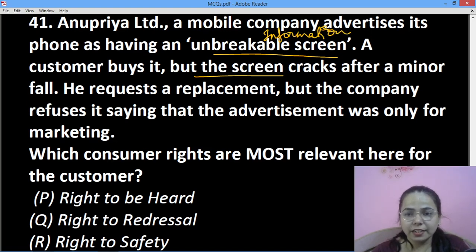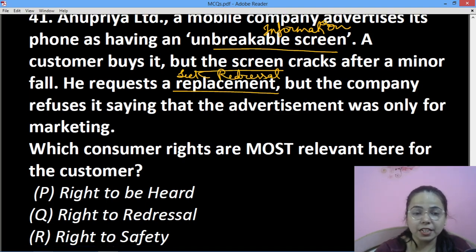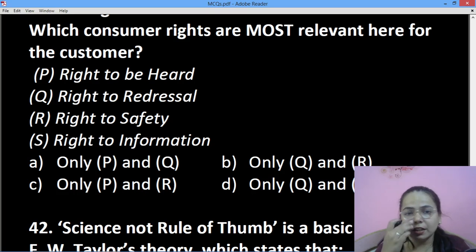When the screen cracks after a minor fall, he requests a replacement. Information के बाद, so this will be seek redressal. पढ़ के समझ में आ जाता है, but the company refuses, saying that the advertisement was only for marketing. You have to tell what consumer rights are relevant here.